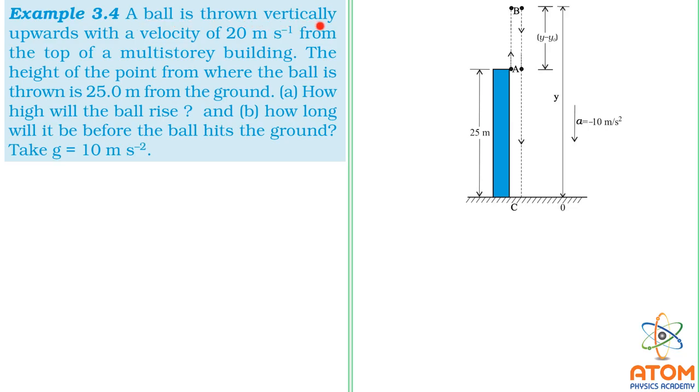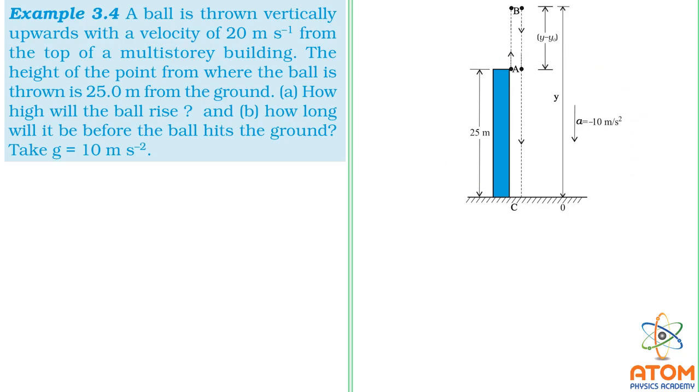A ball is thrown vertically upwards with a velocity 20 meter per second from the top of a multi-story building. The height of the point from where the ball is thrown is 25 meter from the ground. So A, how high will the ball rise? And B, how long will it be before the ball hits the ground? Take g is equal to 10 meter per second square.